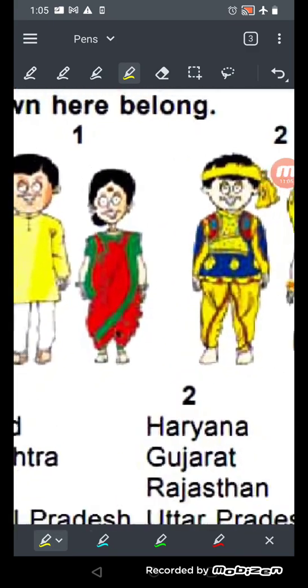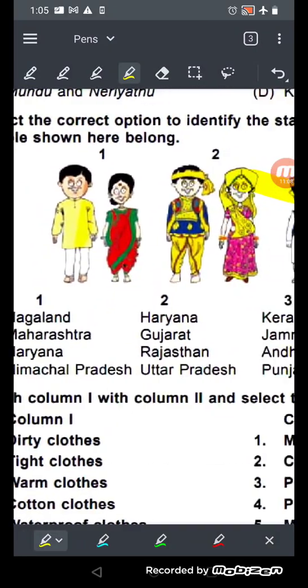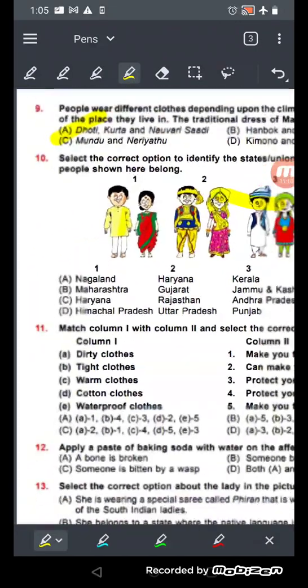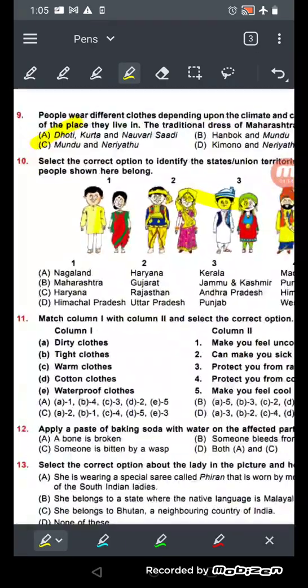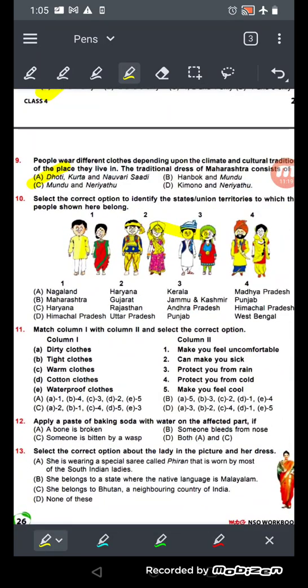See, Nawari sari. So number 1 will be Maharashtra, number 2 will be Rajasthan. Okay, number 2 will be Gujarat, not Rajasthan, because the men have worn this type of dress. Then Jammu and Kashmir and then Punjab. Then what will be the right answer? The right answer will be B.